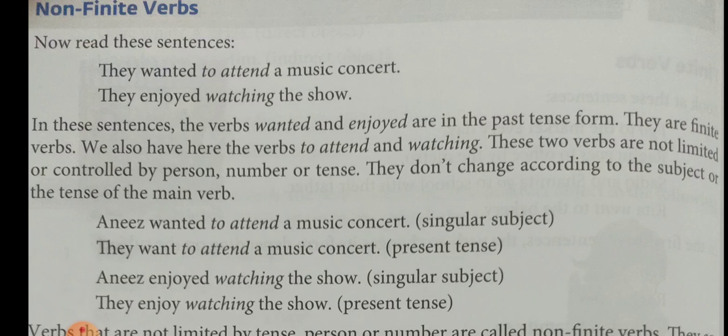There is no change. Anis enjoyed watching. They enjoyed watching. So you understand? Here, to attend and watching are non-finite verbs. They do not have any connection with the subject of the sentence.